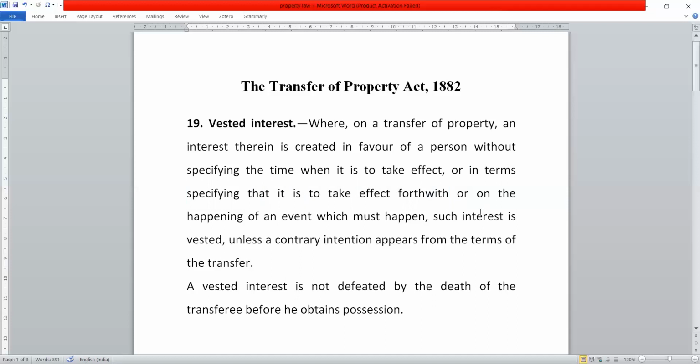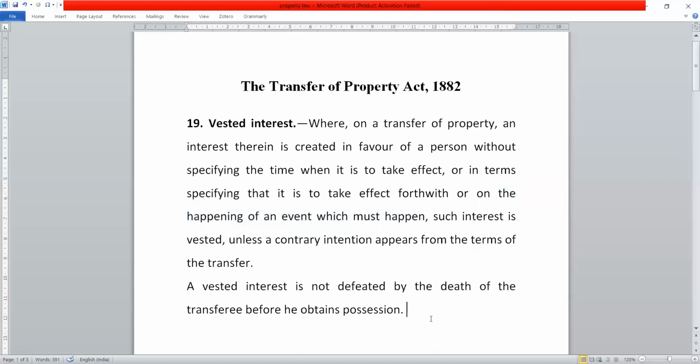And the third and most relevant part mentioned here is on the happening of an event which must happen. So we have to understand that the transfer is put on a condition that is dependent upon an event which is of a must nature, that is, which is definitely going to happen. So what are the examples of such events which are definitely going to happen?